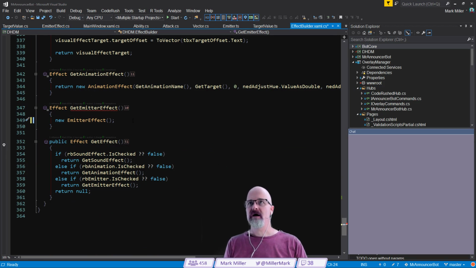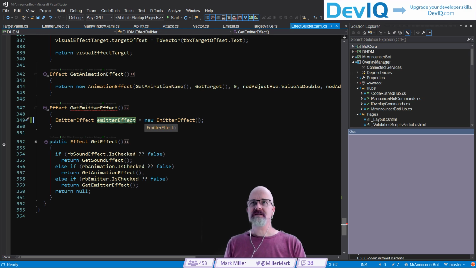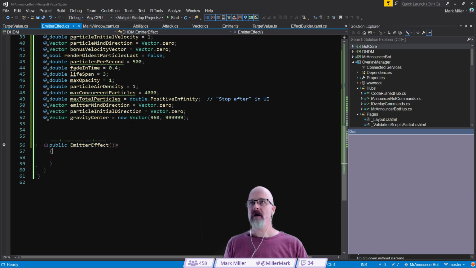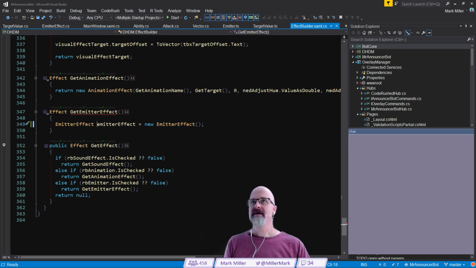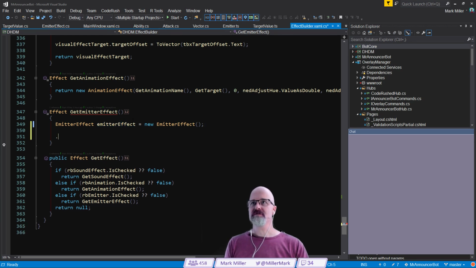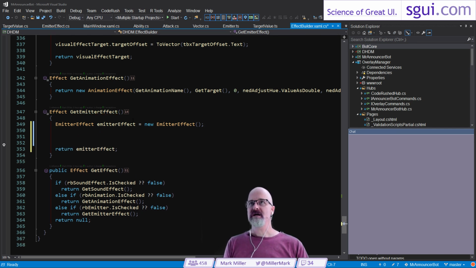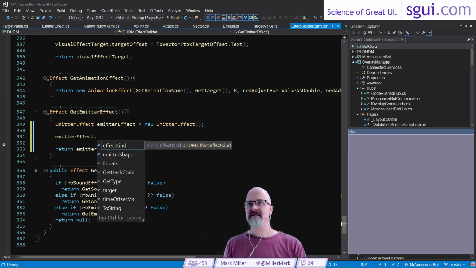So we're going to say new emitter effect. I'm going to declare local on that. I think I need to pass in anything. No, nothing. I think I want to at least. Okay, I guess I'm okay with that. So we're going to do that. Then we're going to come in and now we need to start transferring over some properties here. So we're going to come at the end of this and we're going to say return emitter effect. So we're going to say emitter effect dot.